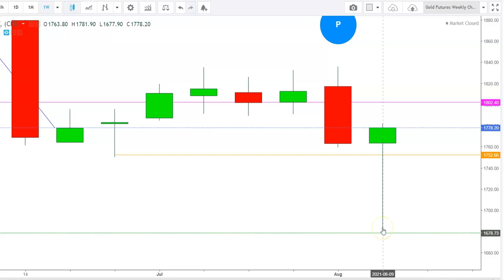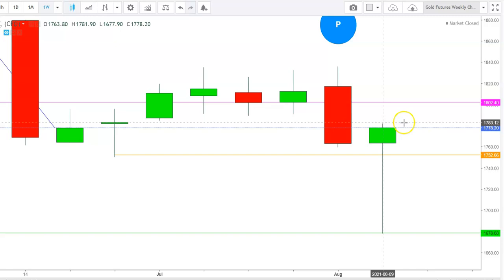So now the question is whether this reversal is genuine or not, because here this bullish candle in a weekly time frame confirms a strong reversal in gold futures, but this needs a confirmation. Here I find that the gold futures could try to give the first indication with confirmation during the upcoming week.